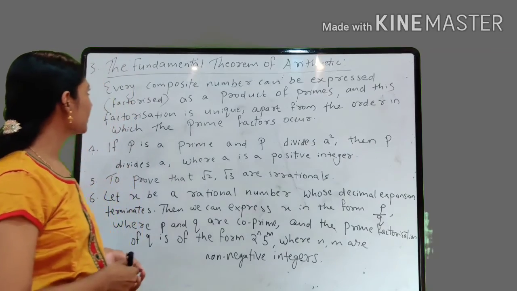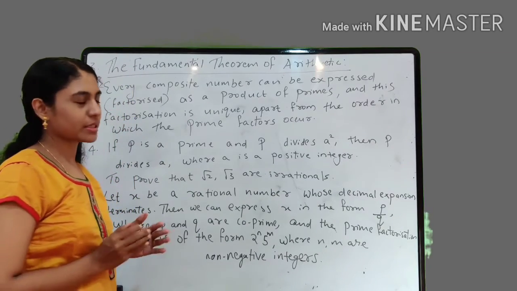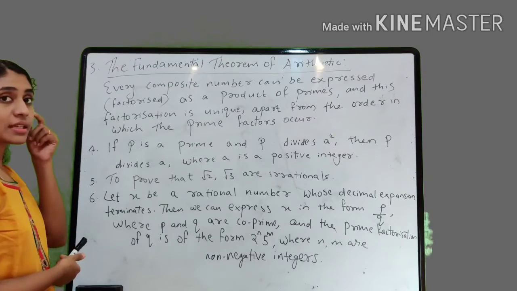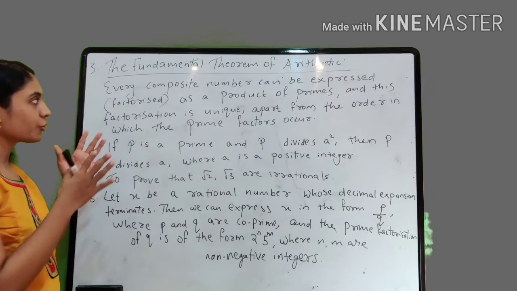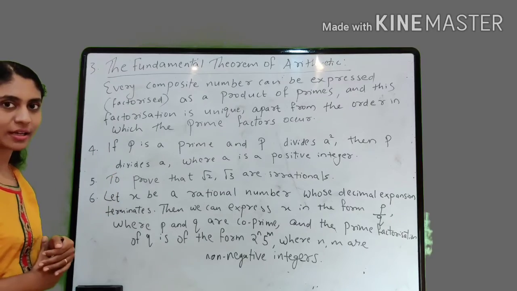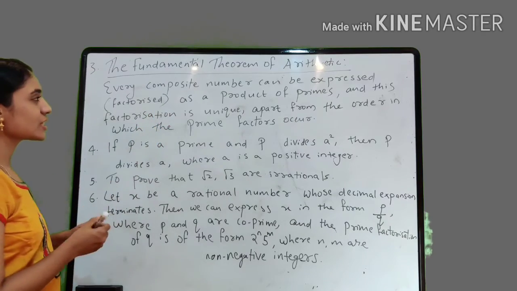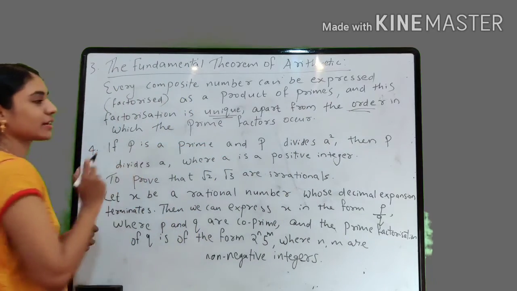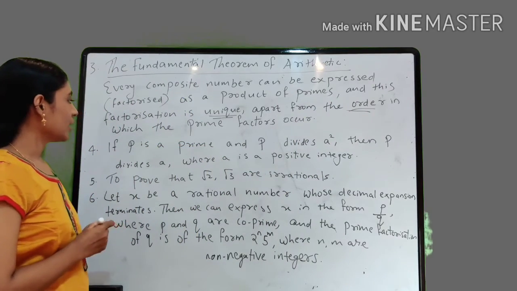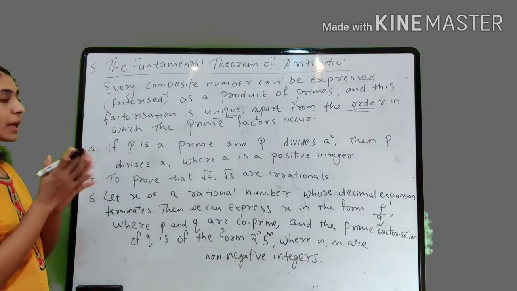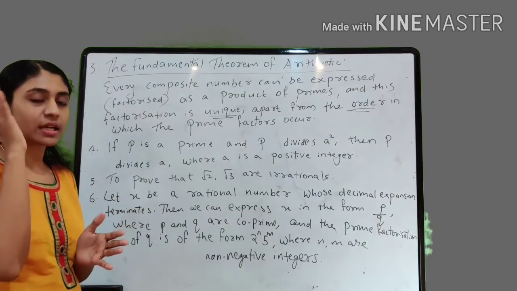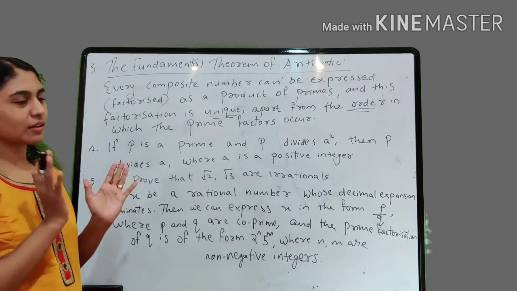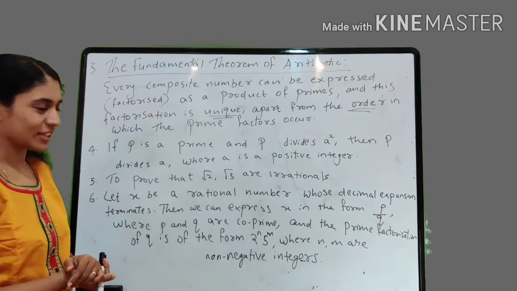Now, third one, the fundamental theorem of arithmetic. What does the fundamental theorem of arithmetic say? Every composite number can be expressed or factorized as a product of primes, and this factorization is unique apart from the order in which the prime factors occur. Next theorem, if p is a prime and p divides a square, we studied that theorem. Let p be a prime number. If p divides a square, then p divides a, where a is a positive integer.